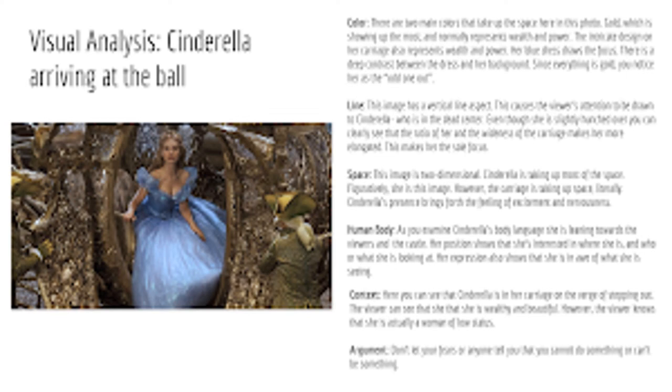Line. This image has a vertical line aspect. This causes the viewer's attention to be drawn to Cinderella, who is in the dead center. Even though she is slightly hunched over, you can clearly see that the ratio of her and the wideness of the carriage makes her more elongated. This makes her the sole focus.